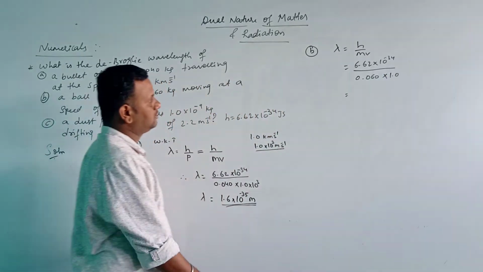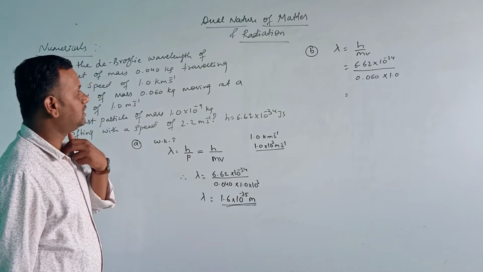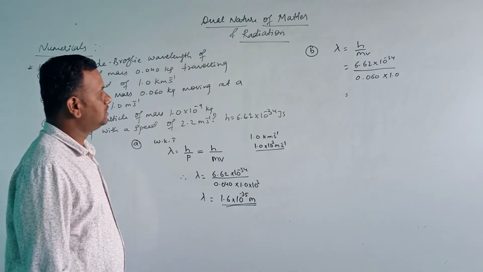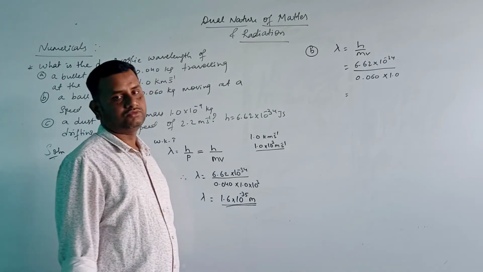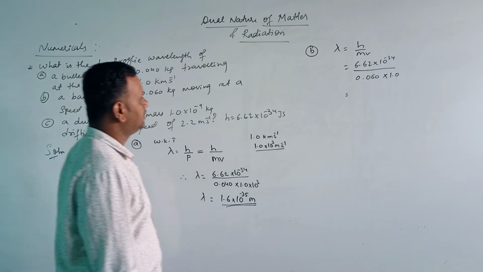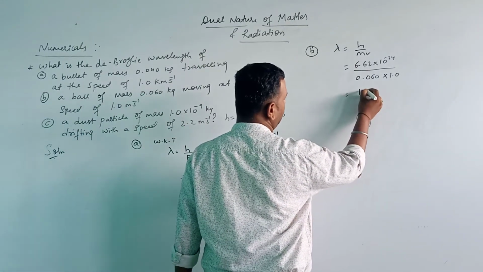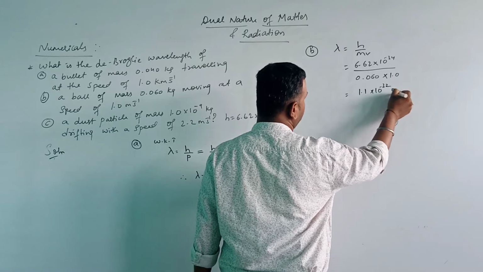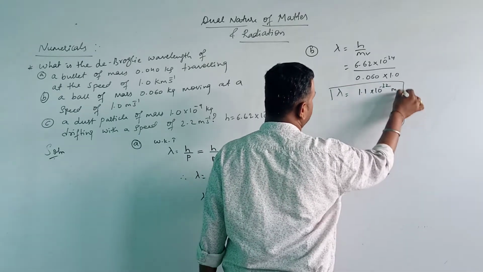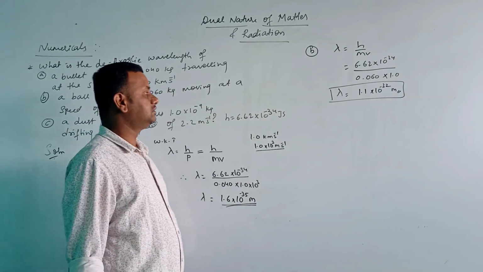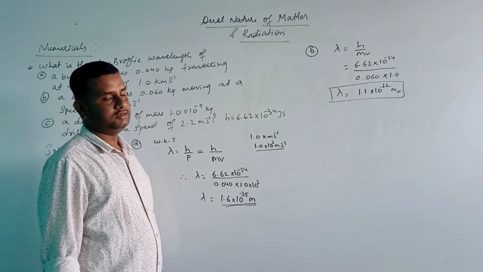After the calculation you get 1.1 into 10 to the power of minus 32 meter. So the wavelength is almost 1.1 into 10 to the power of minus 32 meter.